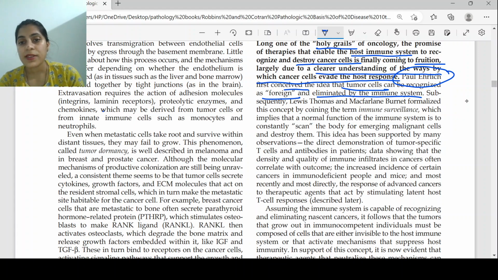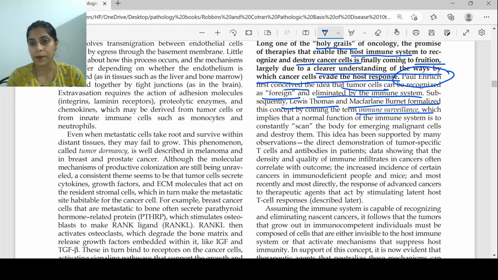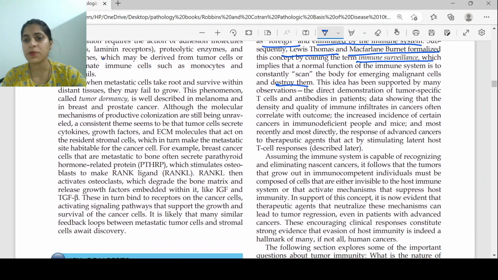And then subsequently there were two more scientists, Louis Thomas and Macfarlane Burnet, who formalized the concept. They coined the term immune surveillance, which implies that the normal function of the immune system is to scan the complete body, detect the malignant cells, and then destroy them. Then the idea has been supported by many observations.